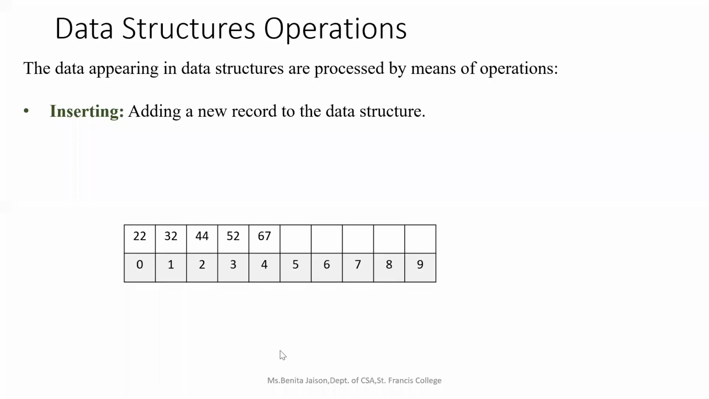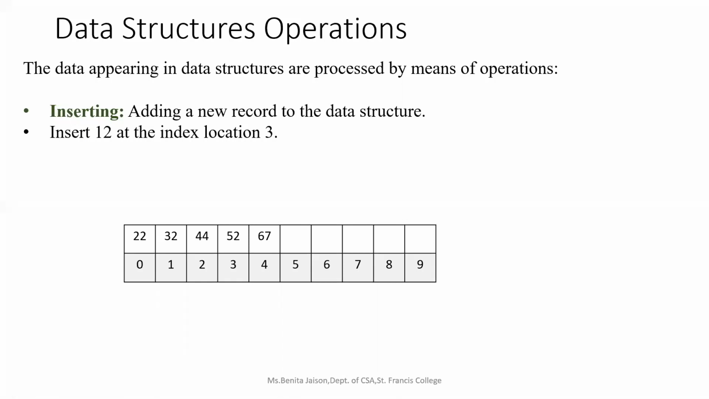So 10 is the size, but how many elements are present now? The size is 10, but the number of elements present is only 5. Suppose I want to insert a new record, a new number, into the existing data structure. Suppose I want to insert the number 12 at index location 3. I have to make a position, right? I have to move 52 from this location to the next location, but I should not delete 67. 67 also has to be shifted to the next location.